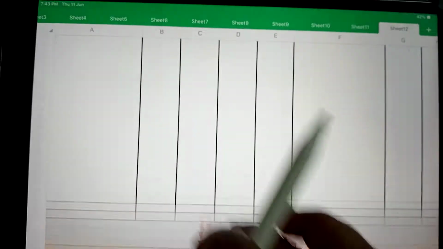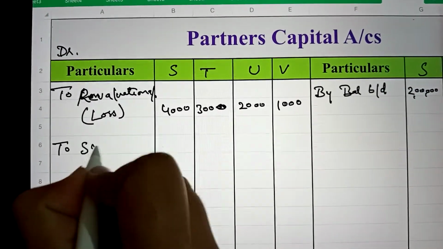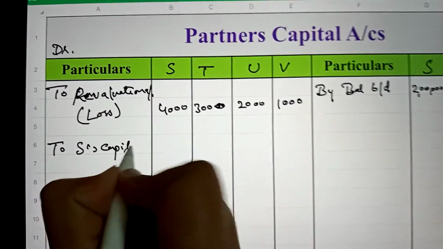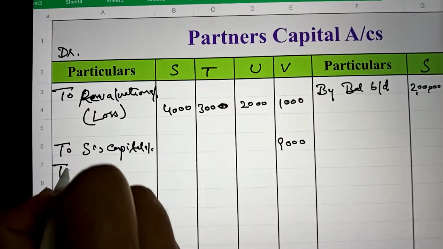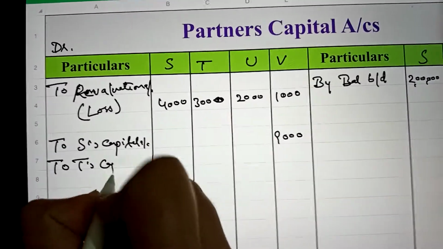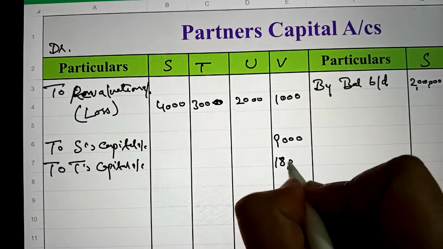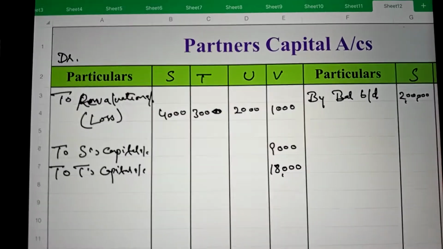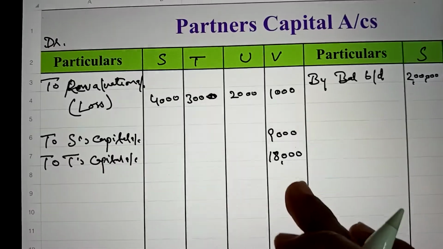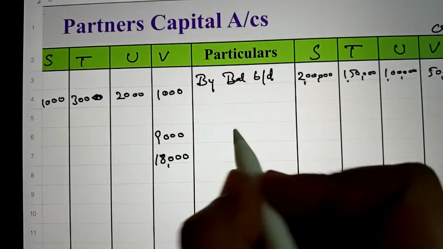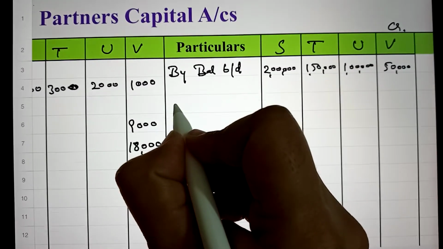So on the debit side we will write to S's capital account, he is giving 9,000, and to T's capital account, because V is giving compensation of 18,000 to T. S and T are receiving the same amount, so it will appear on the credit side. Whatever the partners receive will appear on the credit side.